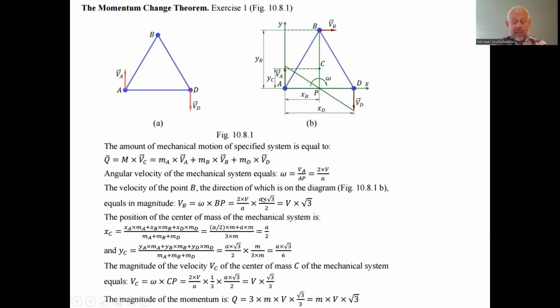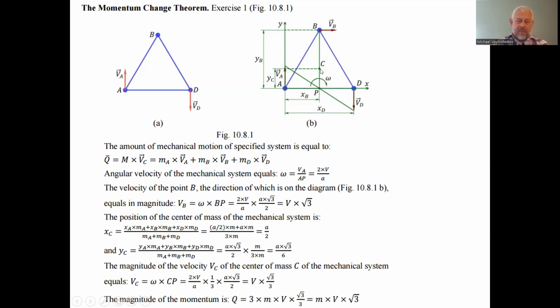The YB is A, the side of the equilateral triangle, multiplied by square root of 3 divided by 2, the cosine of the 30 degree half angle at the vertex. Next it is multiplied by m of the point B and divided by 3m, the total mass of this mechanical system. We have A multiplied by square root of 3 divided by 6. So we found the coordinates of the center of mass of the mechanical system located here.